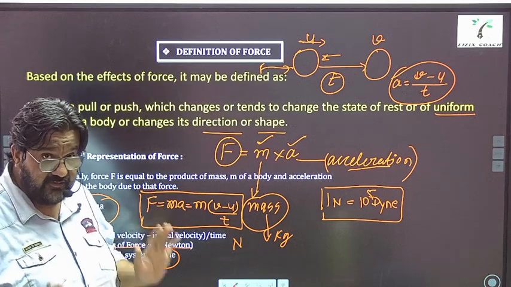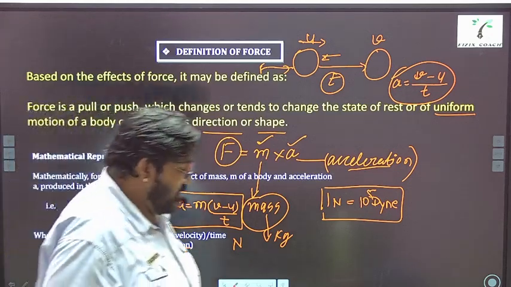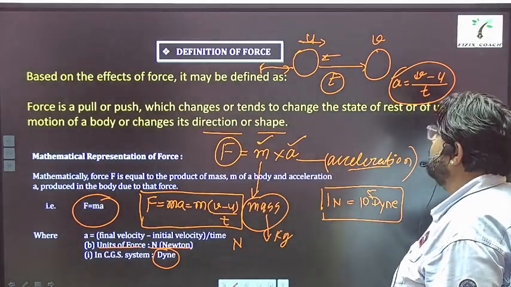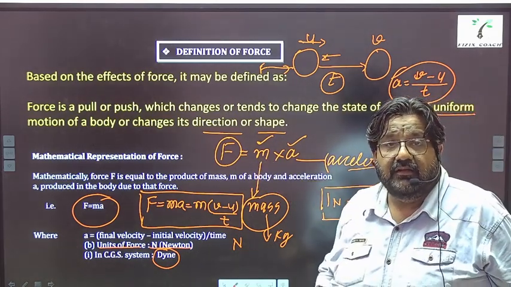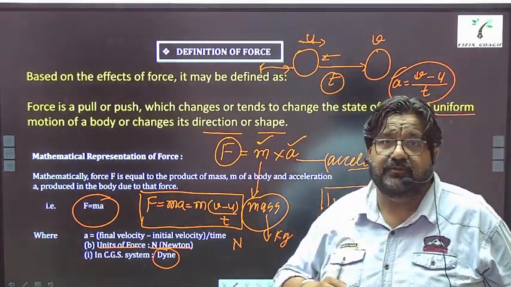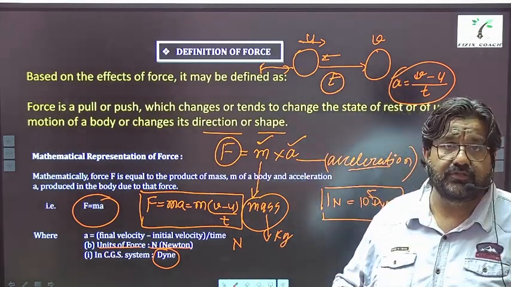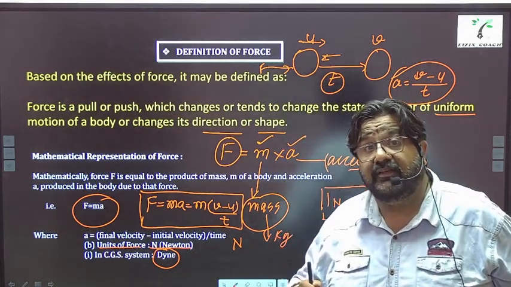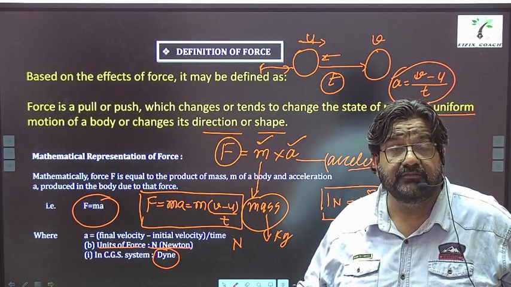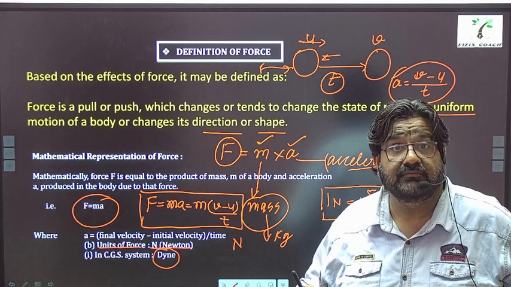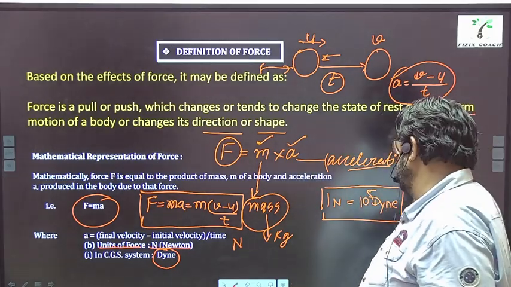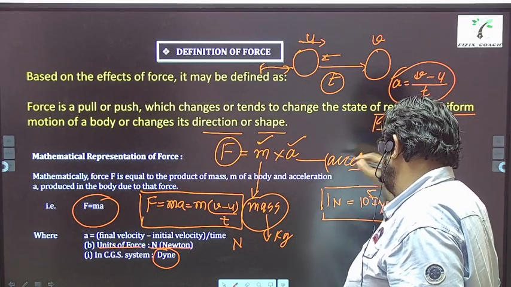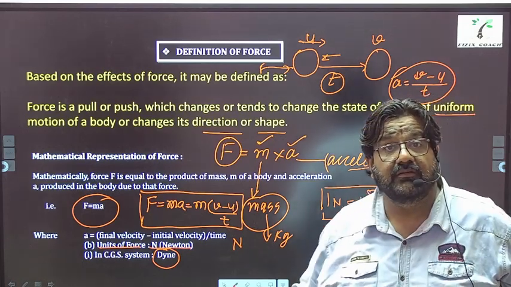force, the definition of force. Now, as I told you in the beginning, I will explain the meaning of the word uniform motion, right? Now see, when an object is changing its position, we say that the object is in motion, correct? But if the acceleration of an object is 0, then the object is said to be in uniform motion.